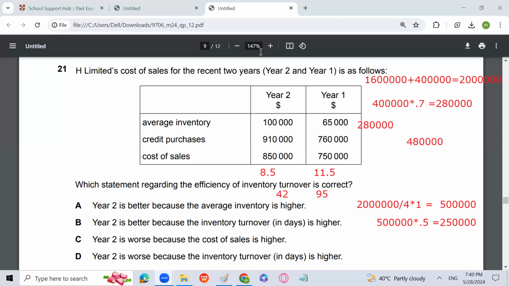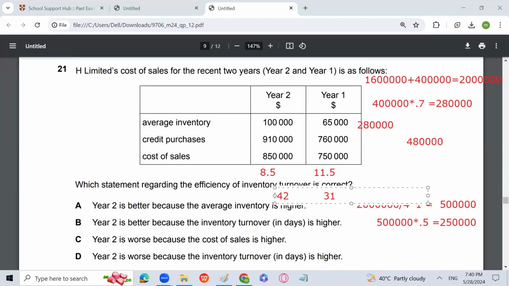What have you written? I didn't understand. Not 90. 31. 31.6 maybe. What is going to be the answer if it is wrong? 42 and 31.